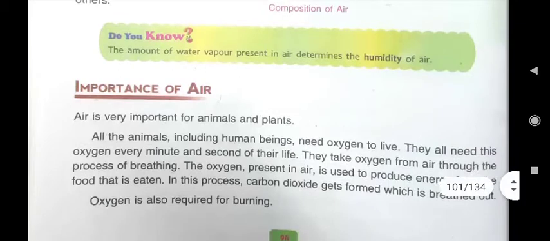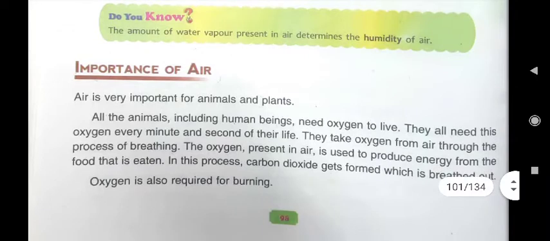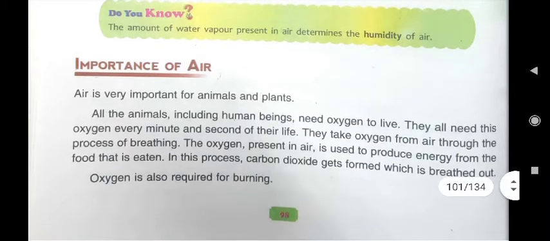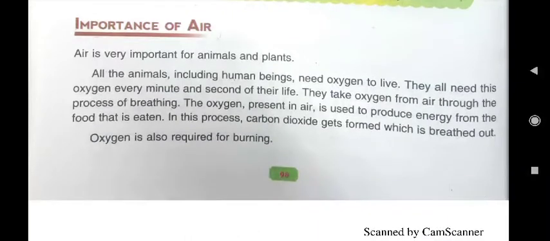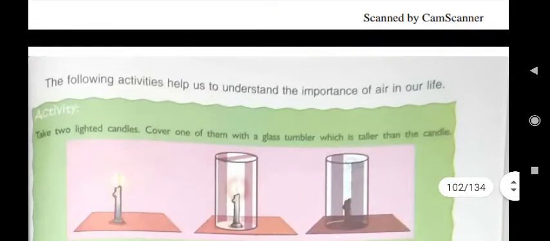We all know that we cannot live without air. For a second only, for 1 or 2 seconds, you close your mouth as well as nose, then what you will notice? You cannot live comfortably, and within 3, 4, 5 seconds only you will have to take air. That is, air is needed. Air is important for our survival, not for us but for plants also.